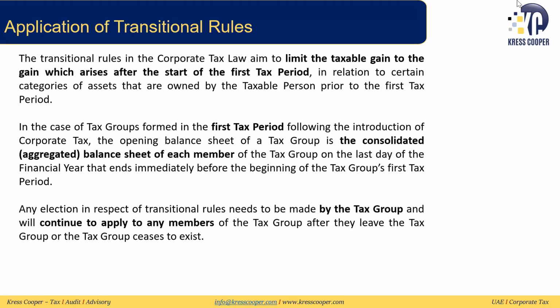For the transitional rules, we can limit the taxable gain to the gain that arises after the first tax period, and disregard the gain which is from the first tax period. So which method is being used here? We need to look at it at the whole tax group level. And whatever rules will be applied or elections which will be made under the transitional rule, this will apply to all the members and it will keep applying to them even after they leave the tax group or even if the tax group is disbanded.